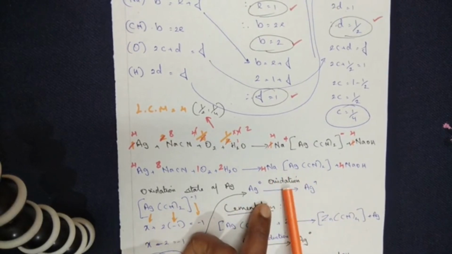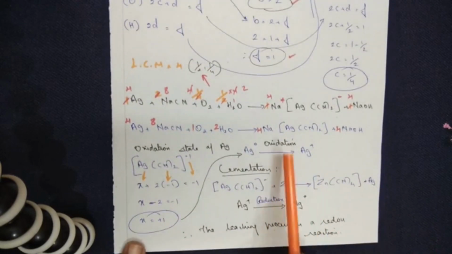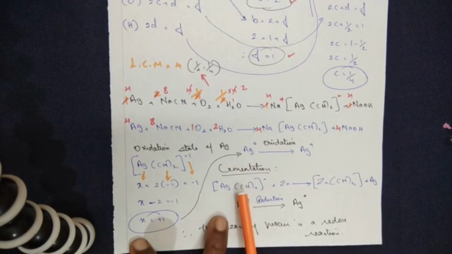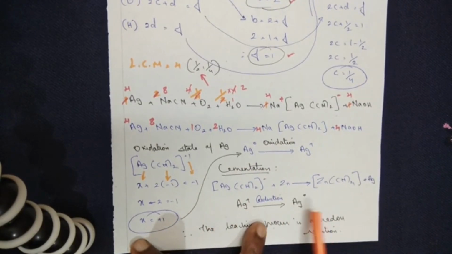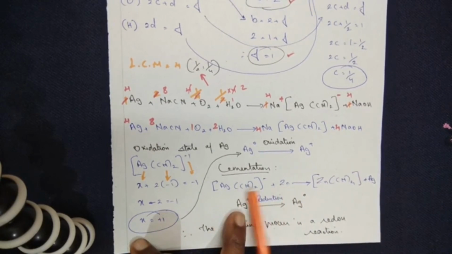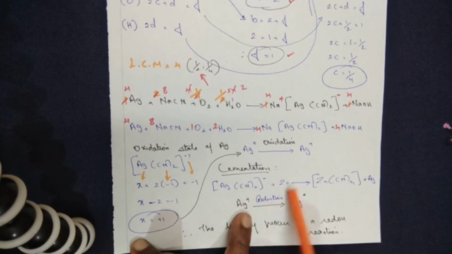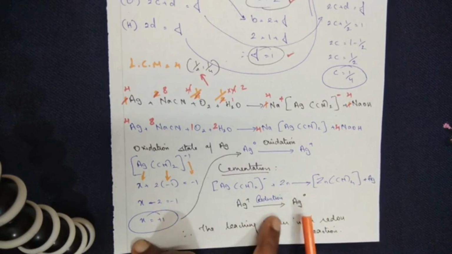What's the meaning of oxidation? It has lost the electron. Now under cementation, what happens? Silver which was in the ionic state has attained its elemental state. Here it was running short of an electron, here it has accepted the electron. What's the meaning of reduction? Accepting the electron. During the reaction, it has accepted the electron and has gone back to its 0 oxidation